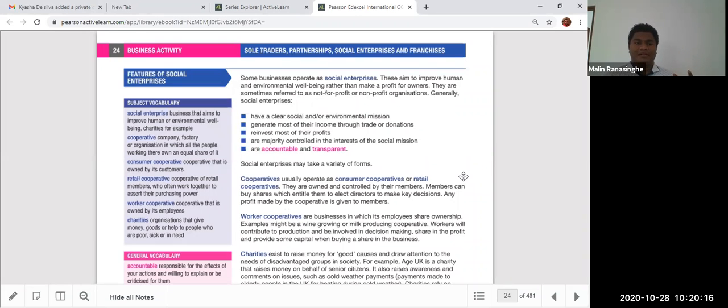A social enterprise is a business that aims to improve human or environmental well-being, like charities, for example. Sometimes social groups are there, for example Interact clubs, Rotary Club, Lions Club.